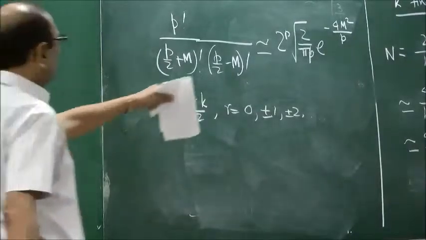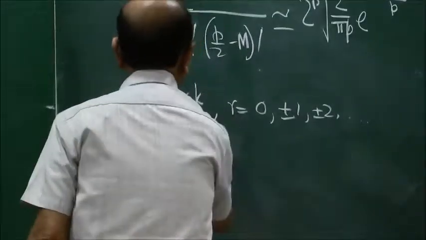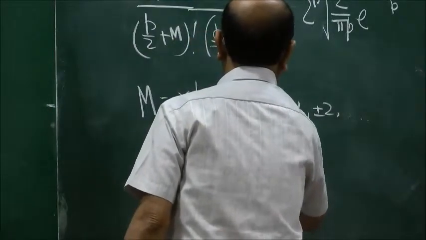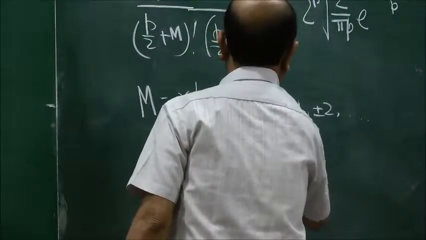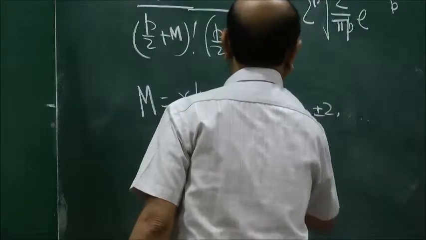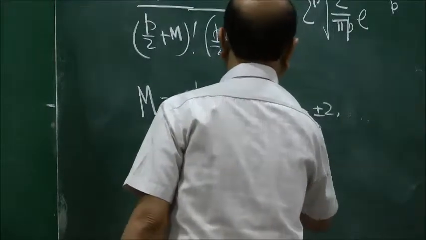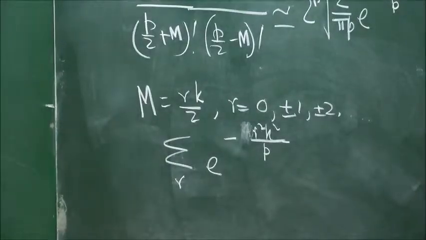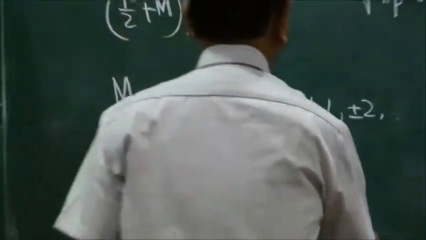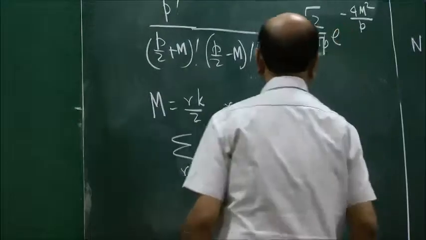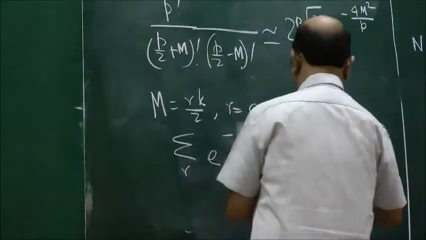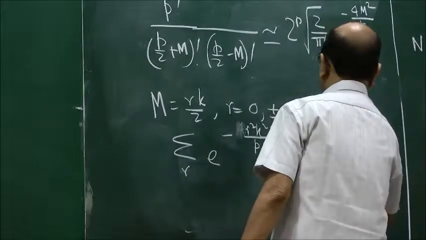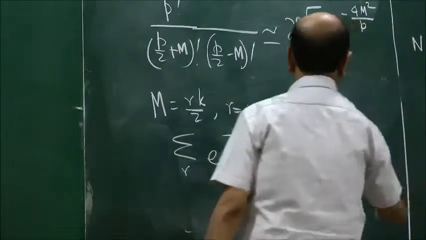So when you sum these quantities over r, you get something like sigma r e to the minus 4 r square by p. Now this sum can again be approximated by a Gaussian integral, and this Gaussian integral gives you the value root pi p by k square.